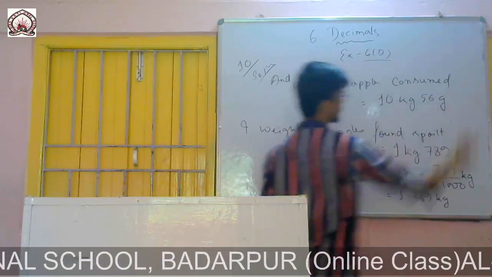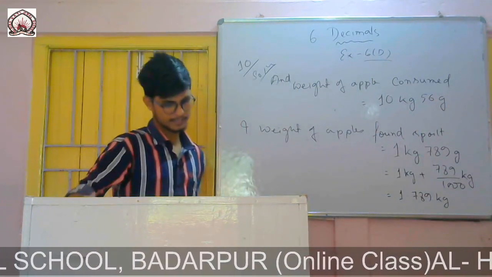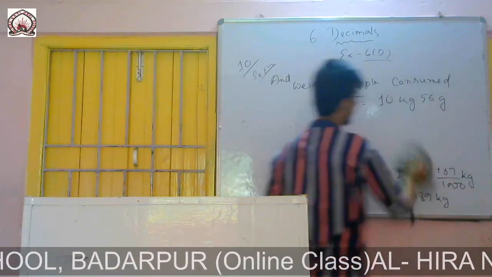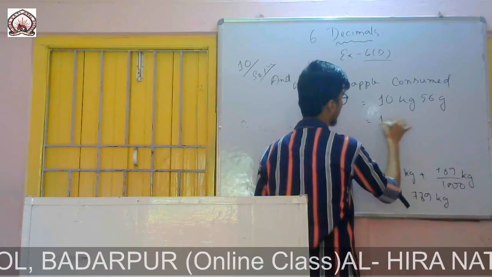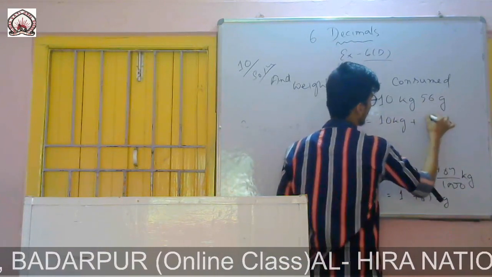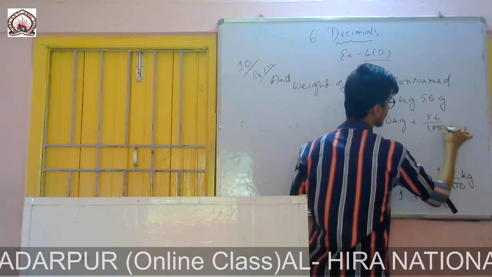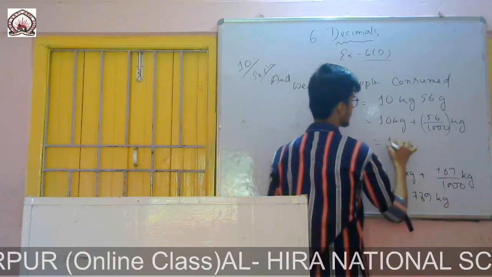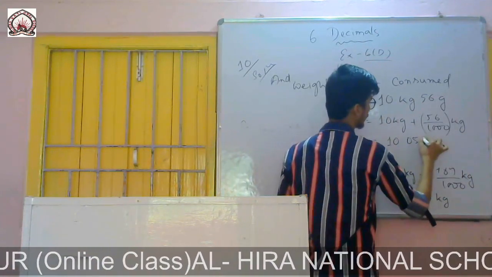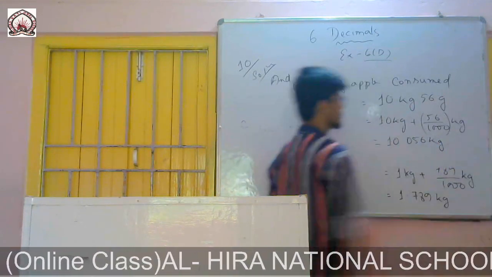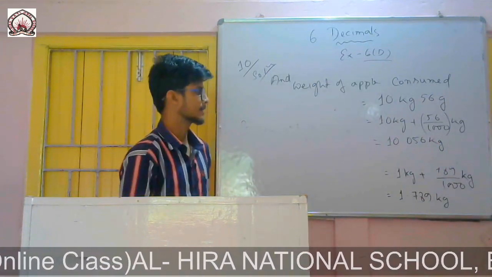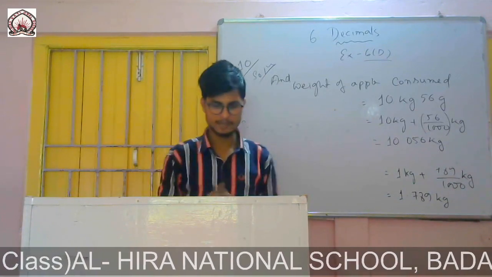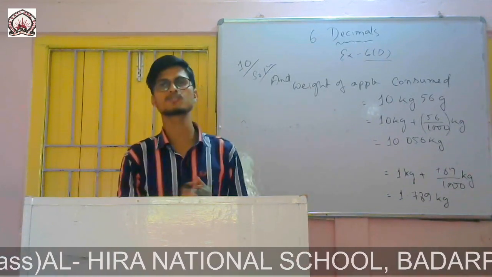If I convert this, it will be 10 kg plus 56 by 1000, and the unit will be kg. That means 10.056 kg.